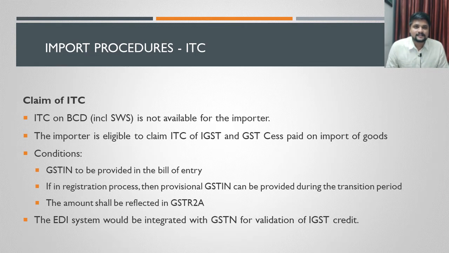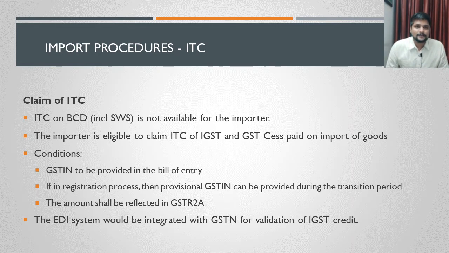So ITC, input tax credit, on the basic customs duty, what we refer to as BCD. If we refer to BCD, it will include SWS as well, social welfare surcharge, that also is included in the BCD. We already discussed that. So on BCD as well as SWS, the importer is not eligible for input tax credit. It is a cost for the importer. ITC cannot be claimed on those duties.